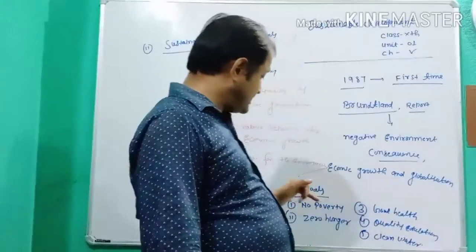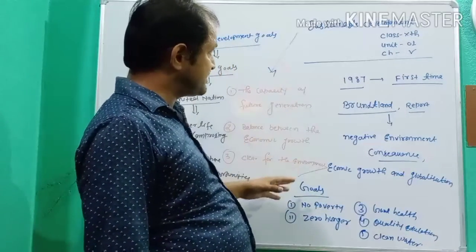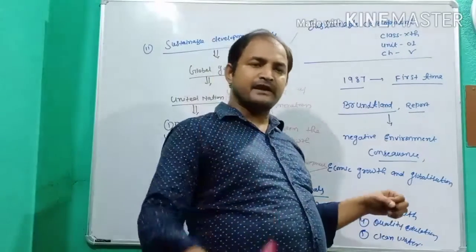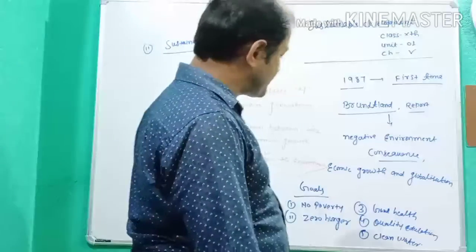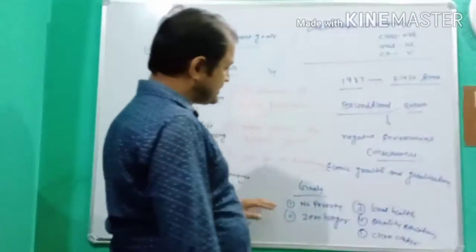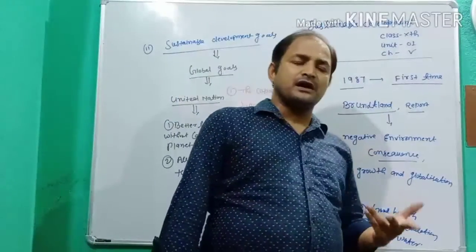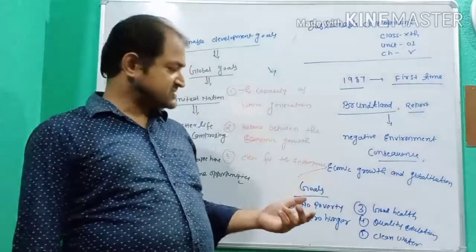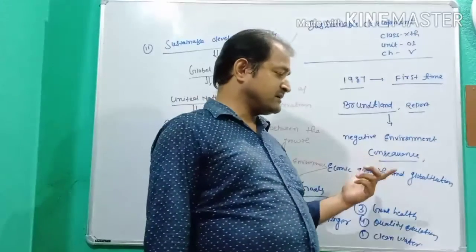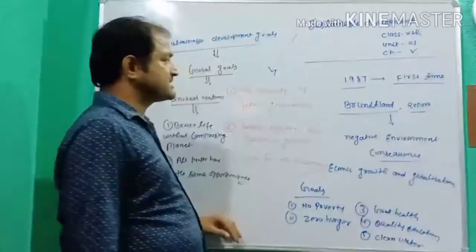There are 17 goals, but I discussed only no poverty, zero hunger, good health, education, clean water, and clean energy.